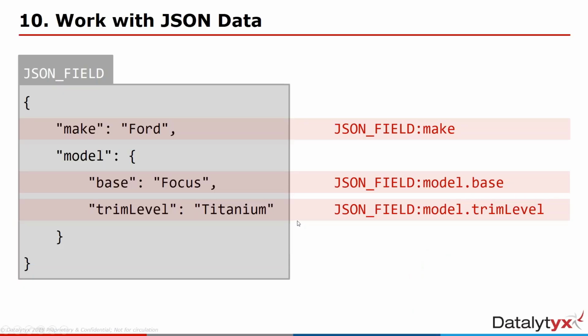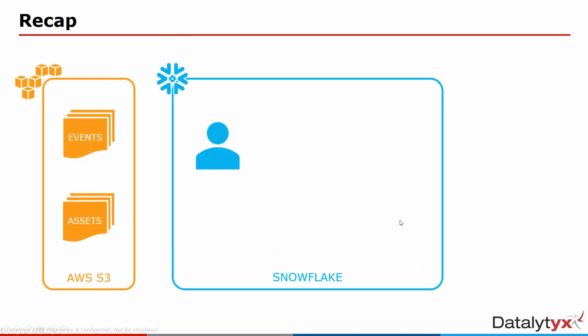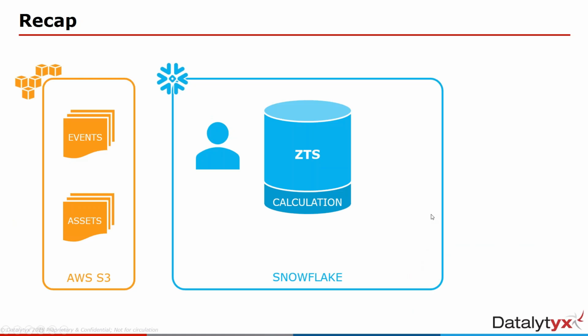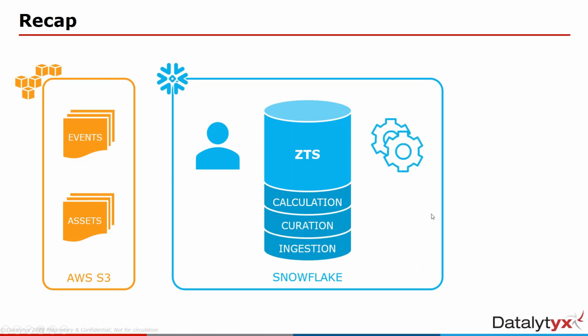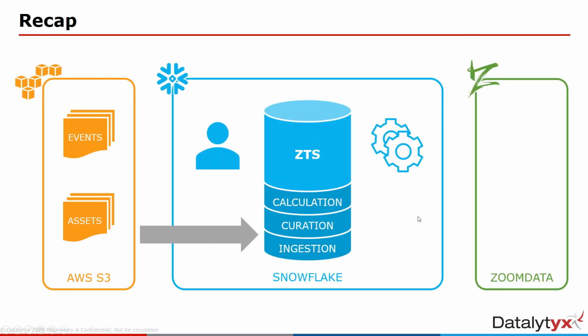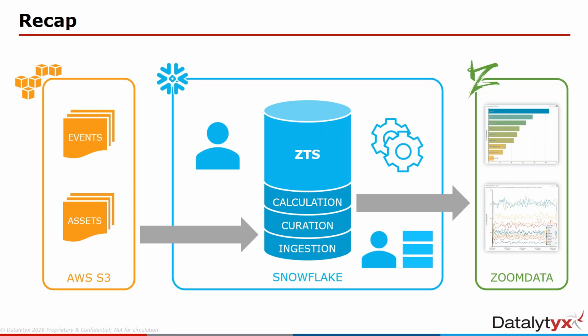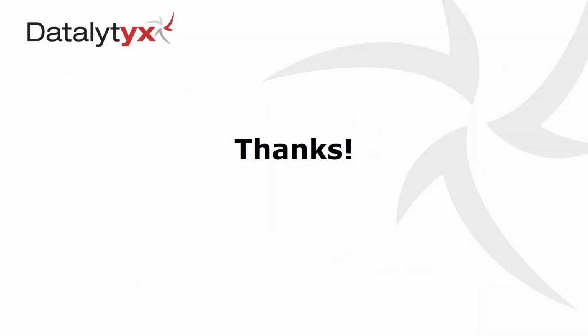And if I just go to here, in terms of a recap, what we've done: we had some stuff in S3 and some data. We've set up Snowflake. We've created a database. We've created some virtual warehouses for compute. We've pulled the data in and processed it through the database to form it into a set of tables that we can work with. And we've put some data into Zoom Data as a BI platform to show how we can work with the data using a separate user and resource pool. Okay, that's all from me. I think we've got a bit of time now for questions.